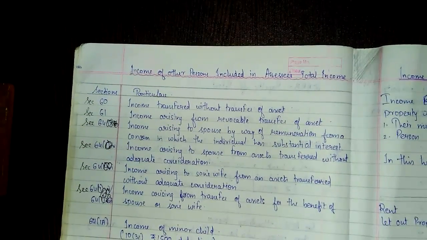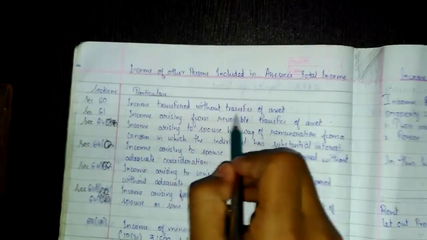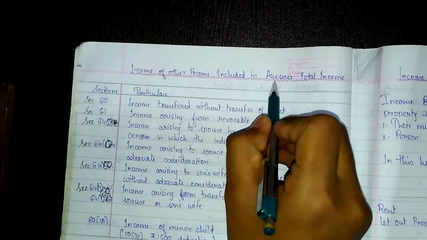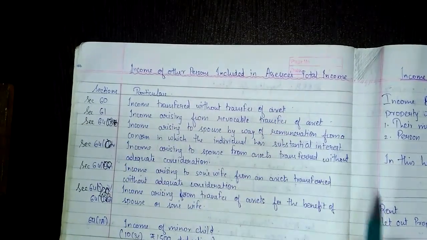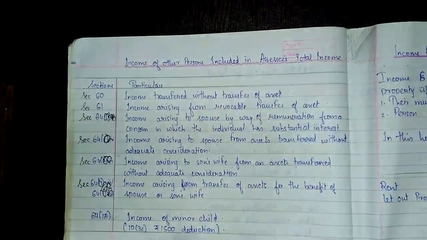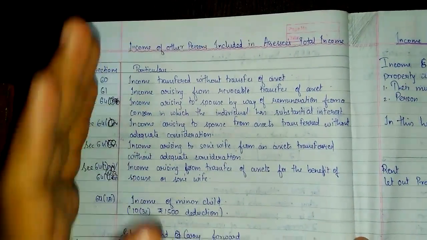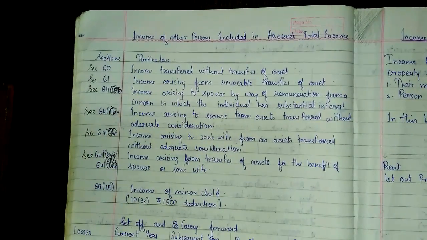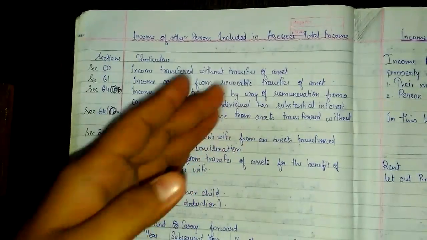So first skip the section, we'll read the section later. First we'll see income transfer without transfer of asset. How to read this? First understand this chart in front of you. You can pause the video and copy it now also, but how to read this you should know now.